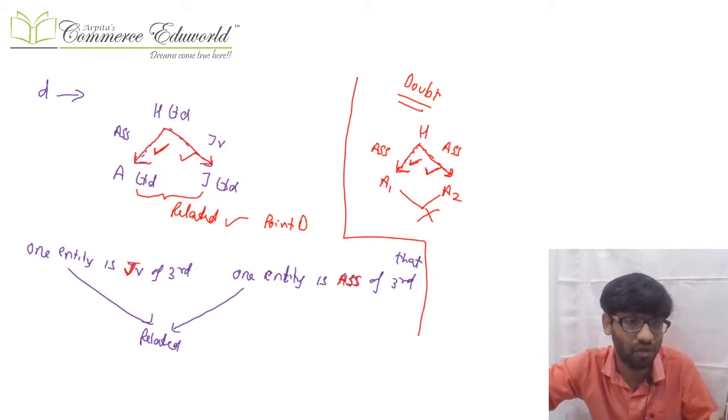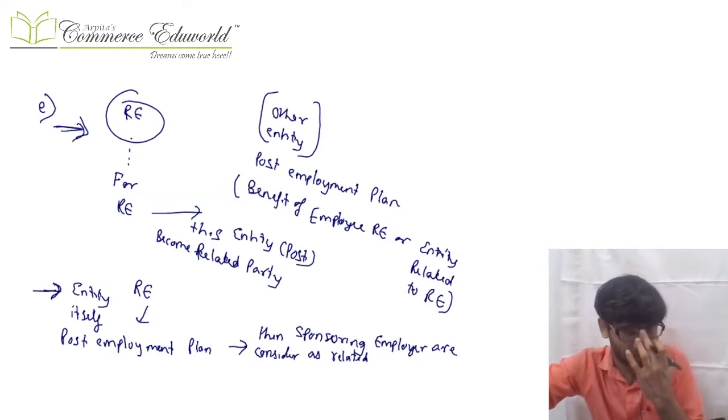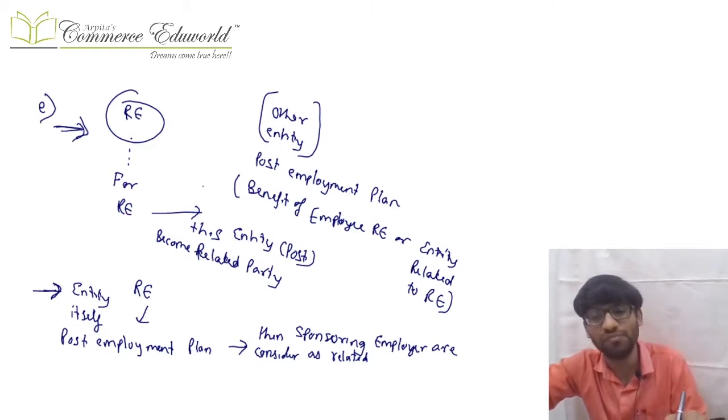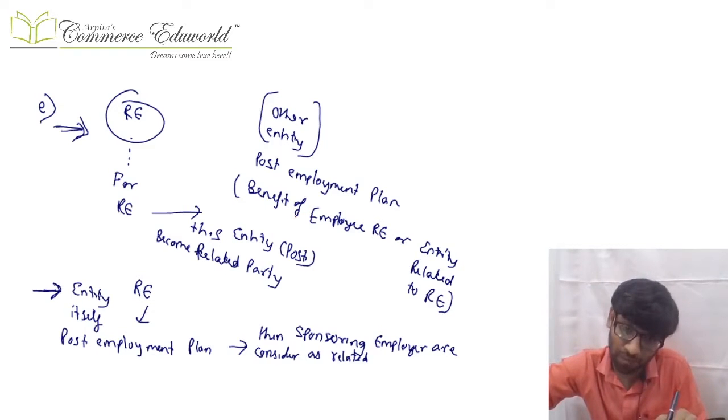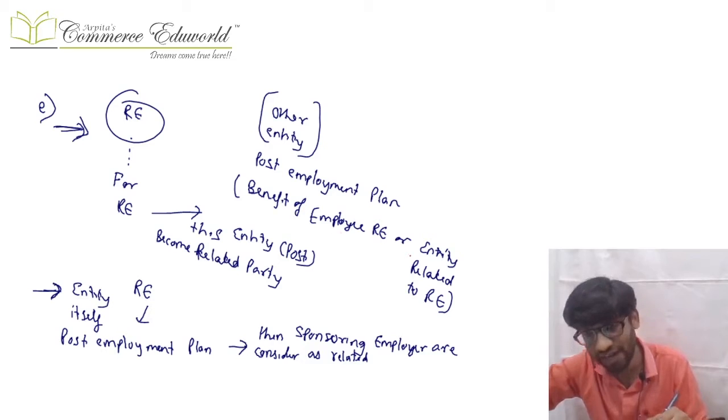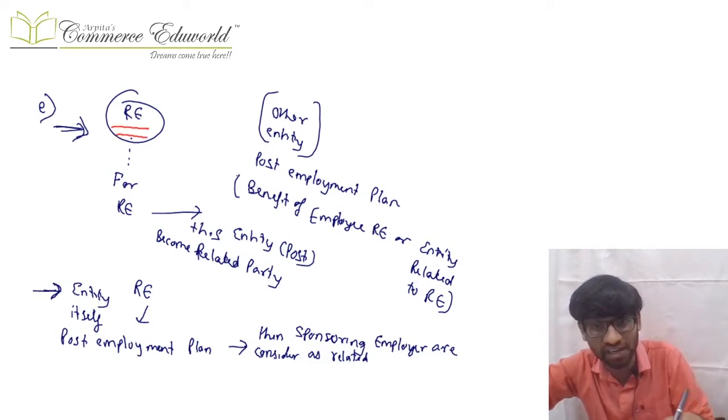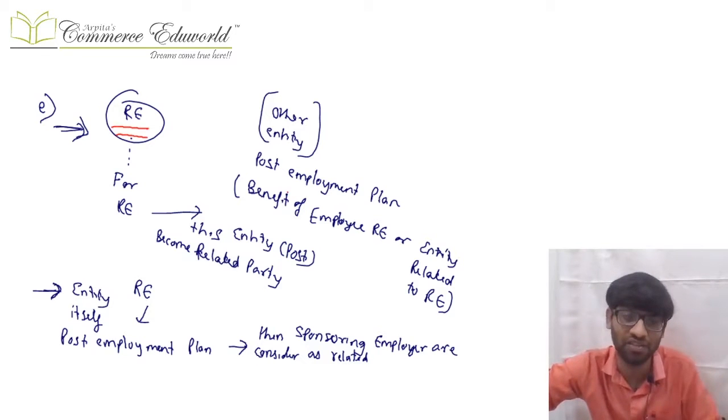Clear? Okay. Then next, if there's a reporting entity and there's a post-employment plan, and that post-employment plan is for the benefit of employees of the reporting entity or employees of an entity related to the reporting entity, then for this reporting entity, this post-employment plan will be considered a related party.